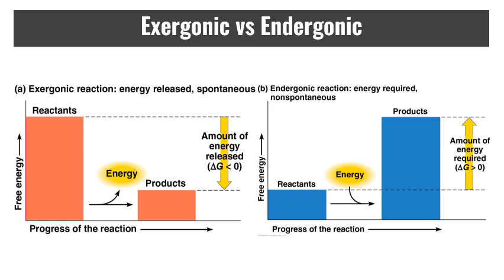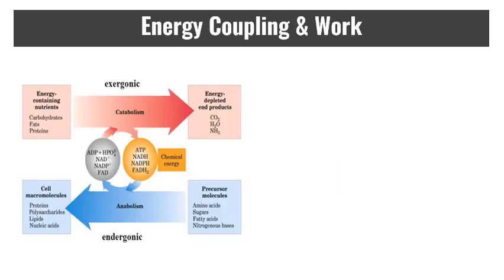Okay, so if energy is released during a chemical reaction, then the resulting value will be a negative number, and if energy is absorbed, the resulting value will be a positive number. If you can calculate that, you can determine the spontaneity of a reaction. If there are reactions that are exergonic that are going to be giving up energy and reactions that are endergonic that are going to be absorbing energy, efficiency says the best way to combine these things is to couple them.